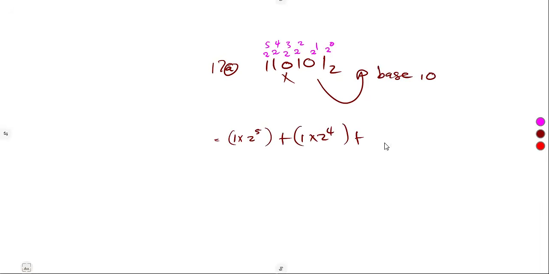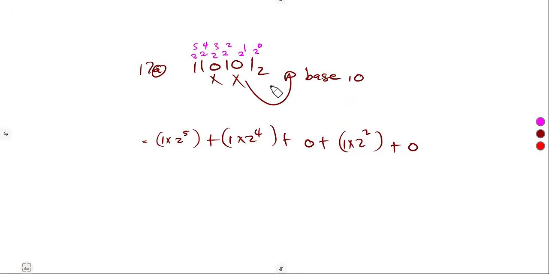Like I said, that's a 0 there. Then we've got 1 times 2 to the power of 2. That's a 0 there, so we simply ignore it and move on to 1 times 2 to the power of 0. 2 to the power of 5 is 32, multiplied by 1 is 32, plus 16 times 1, which is 16.